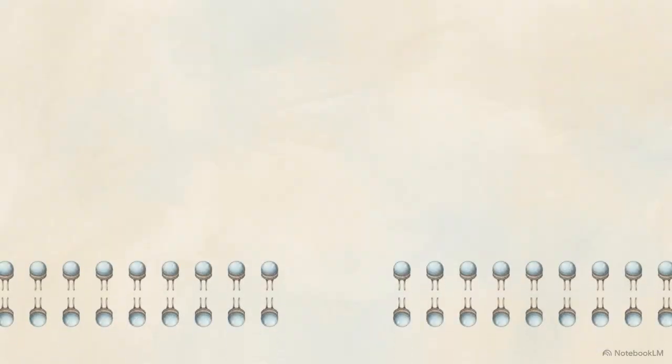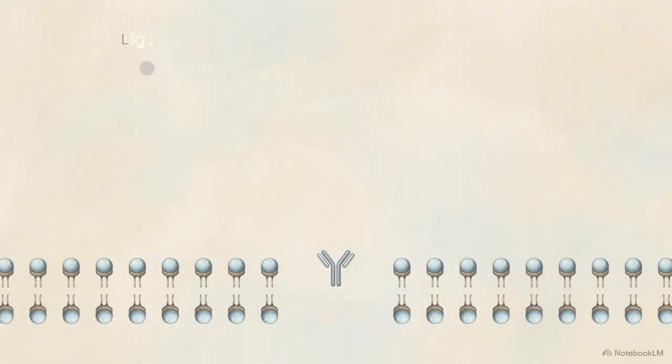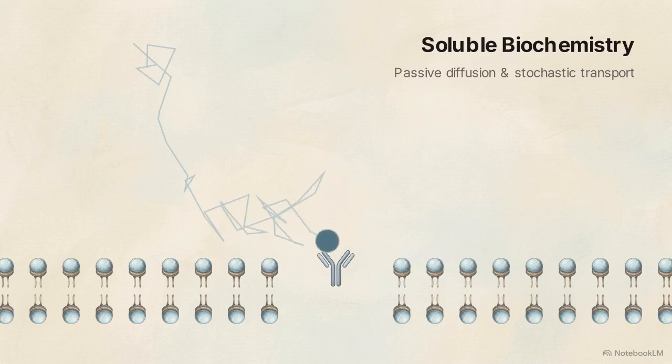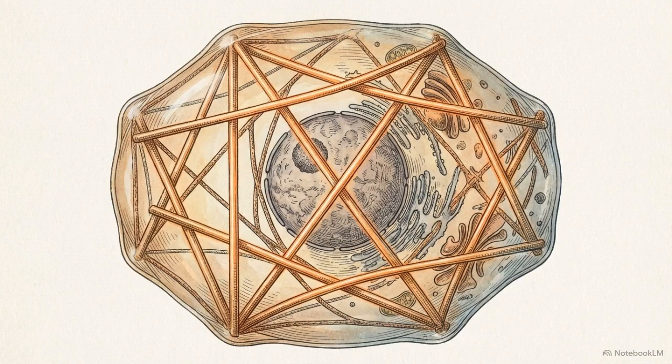Historical molecular biology viewed cellular signaling strictly through the lens of soluble biochemistry. The assumption was that information traveled exclusively via passive diffusion, relying on a ligand, a signaling molecule, eventually finding its target receptor. In reality, because of its tensegrity architecture, the cell exists in a constant state of mechanical prestress.